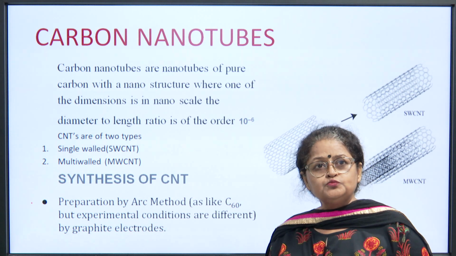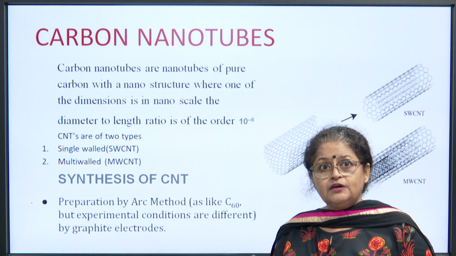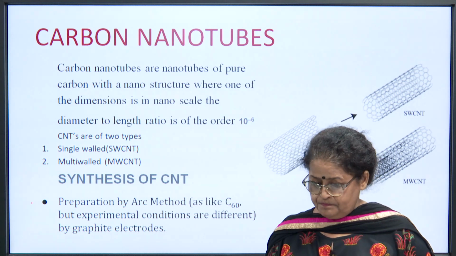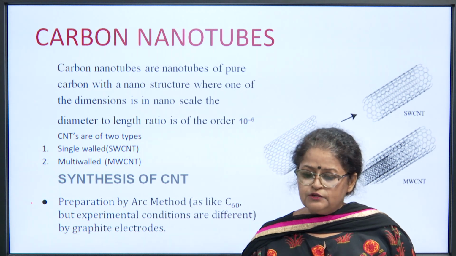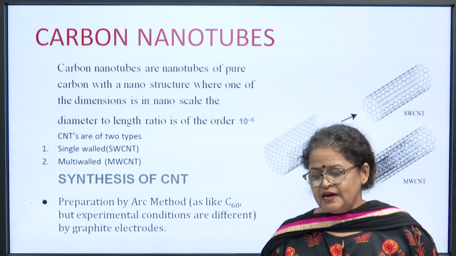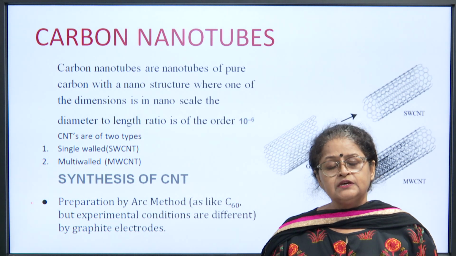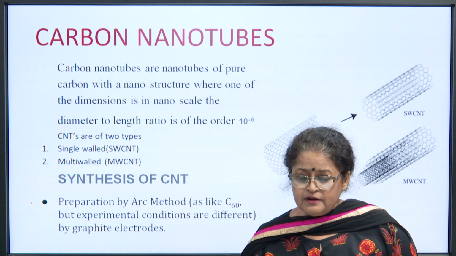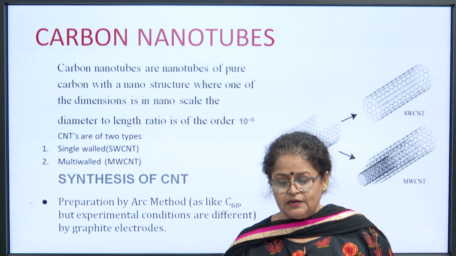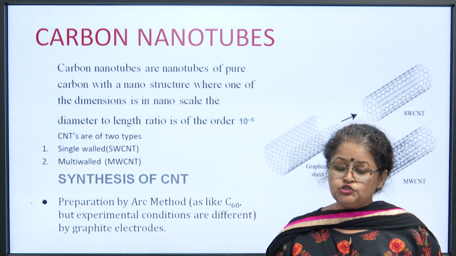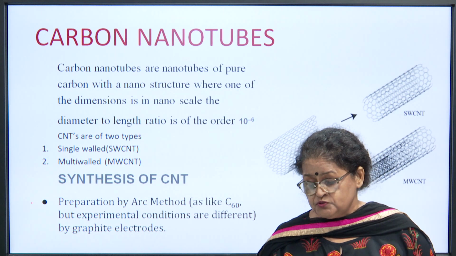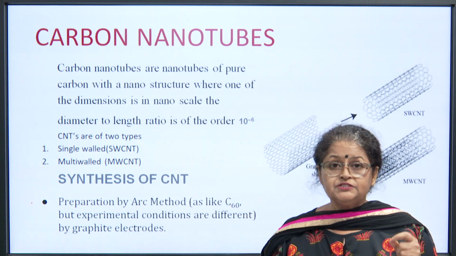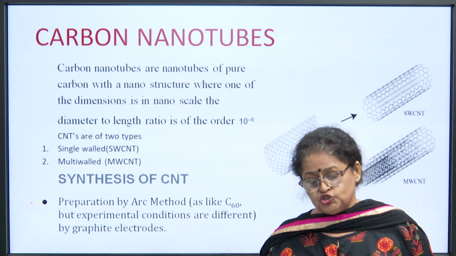So carbon nanotubes came into existence initially with the discovery and study of fullerene itself. So carbon nanotubes are nanotubes of pure carbon with a nanostructure. Nanostructure means it is on the scale of nanometers, at least in one dimension, where one of the dimensions is in nanoscale. The diameter to length ratio in the case of carbon nanotubes may be of the order of 10 to the power minus 6 as well. Diameter is so small and the length is comparatively large, right?